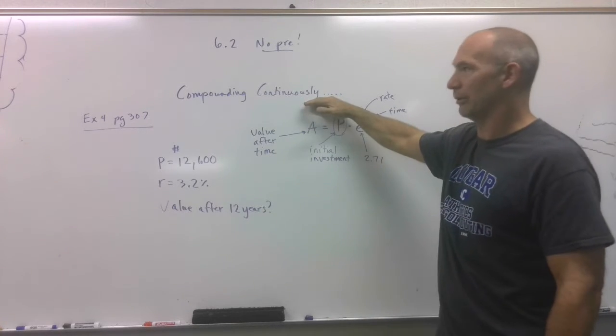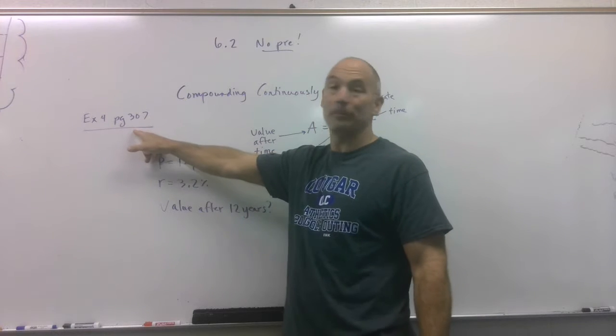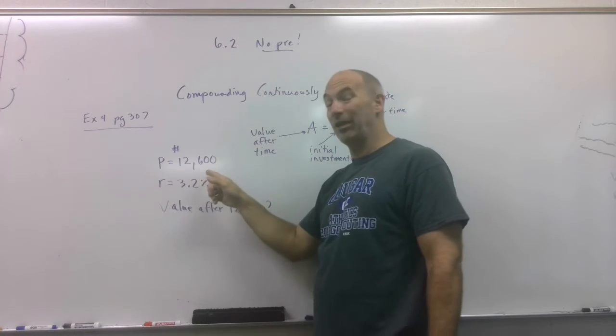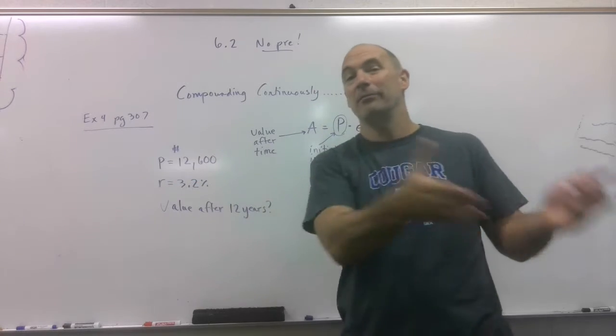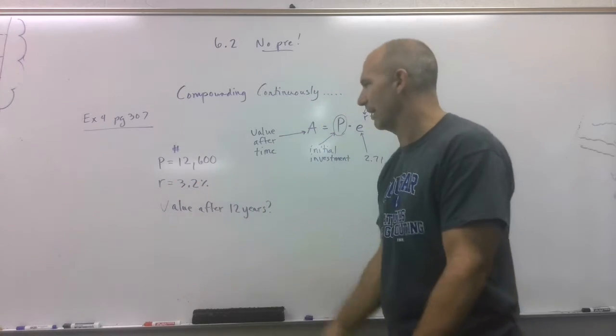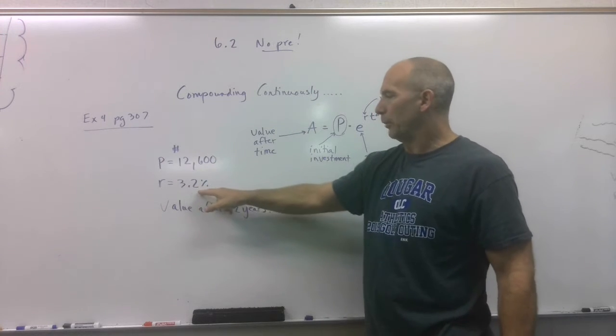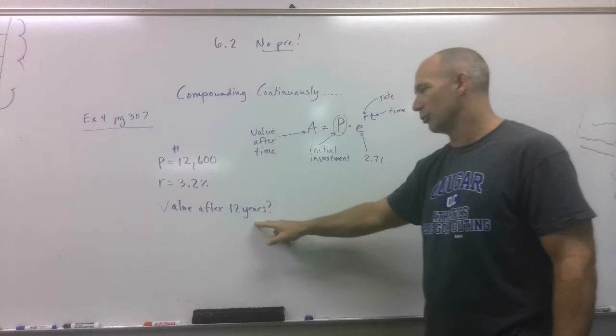number one with this sort of problem comes from example 4 on page 307. This young lady has $12,600 that she's going to invest. She must be doing well. She's got that much money to part ways with and hope. The rate is 3.2%. What's the value after 12 years?